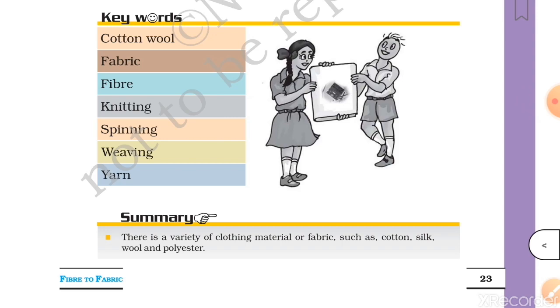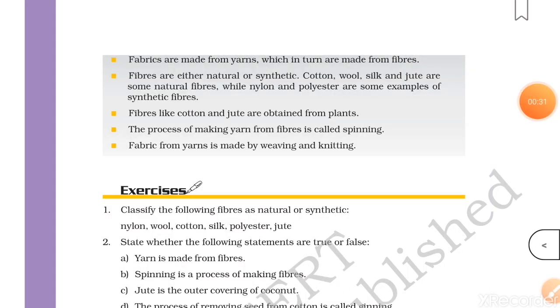cotton, silk, wool, and polyester. Fabrics are made from yarn, which in turn are made from fibers. Fibers are either natural or synthetic. Cotton, wool, silk, and jute are some natural fibers, while nylon and polyester are some examples of synthetic fibers.